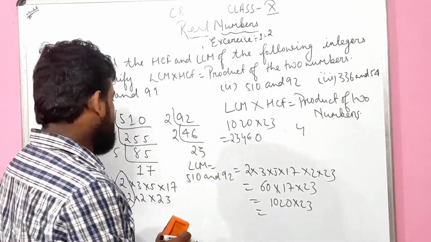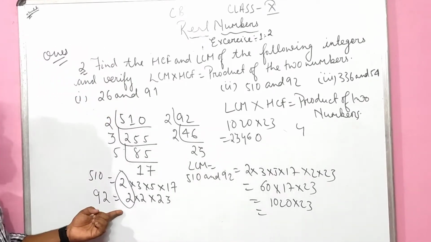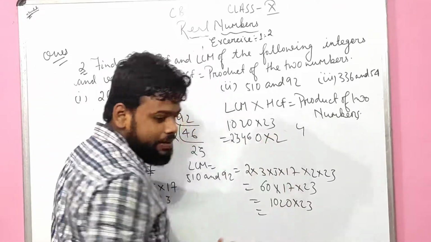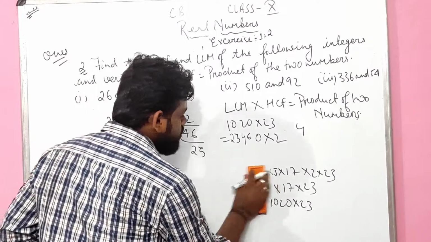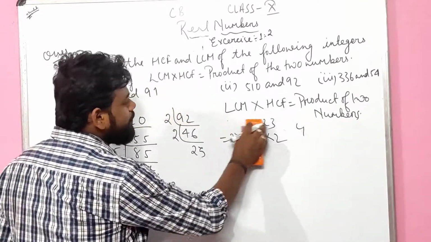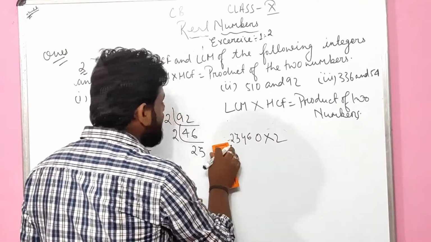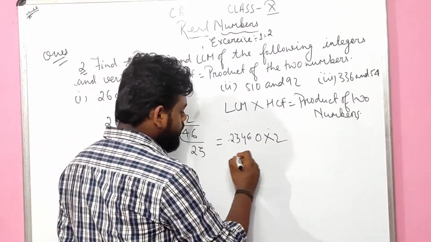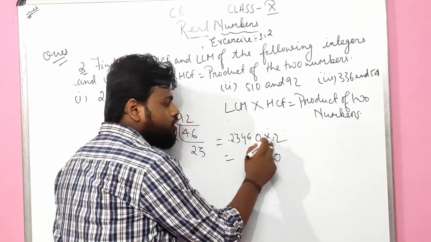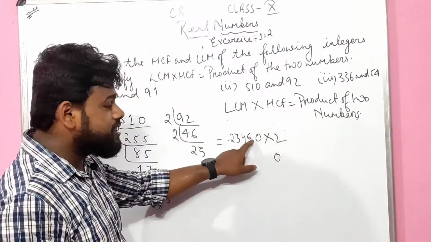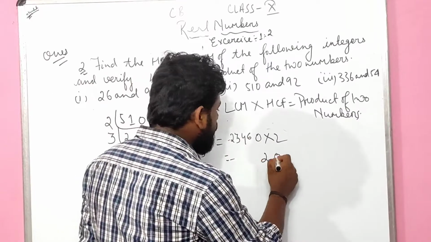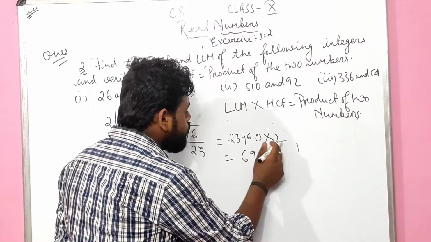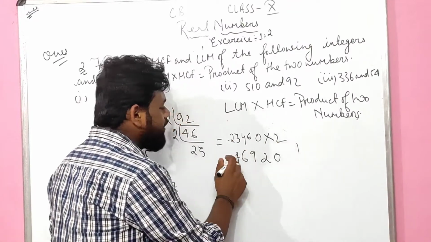Is it clear? Okay, what is the HCF? Only one common is there, that means the HCF is 2. Let me erase this, otherwise you people will get confused. The HCF is 2, right? So what shall I get if I multiply this? 0 times 2 is 0. 2 times 6 is 12, 2 carry 1. 2 times 4 is 8, plus 1 is 9. 2 into 3 is 6. 2 into 2 is 4. Something like that I will get.